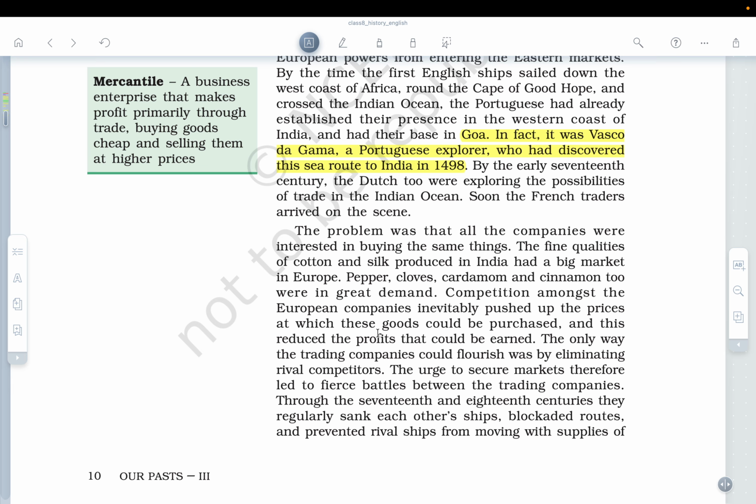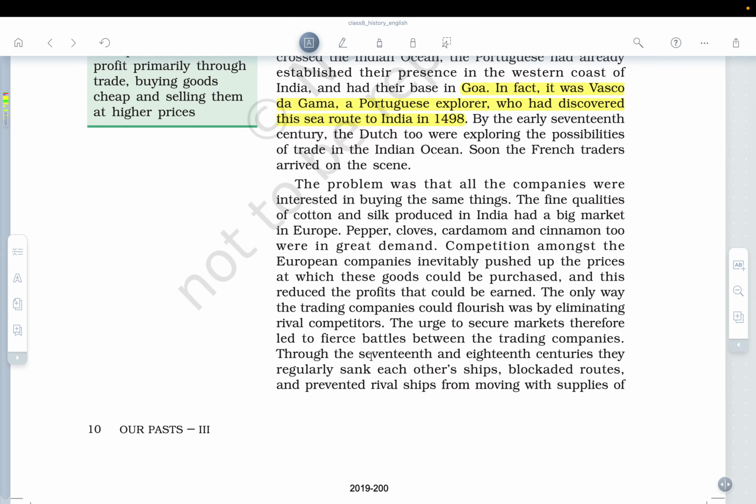The only way the trading companies could flourish was by eliminating the rival competitors. So obviously, if suppose there are four players in the market, everyone will think that I'm going to outdo the other person in the market. Okay, so that's what the concept was among the various European companies. The urge to secure market therefore led to fierce battles between the trading companies.